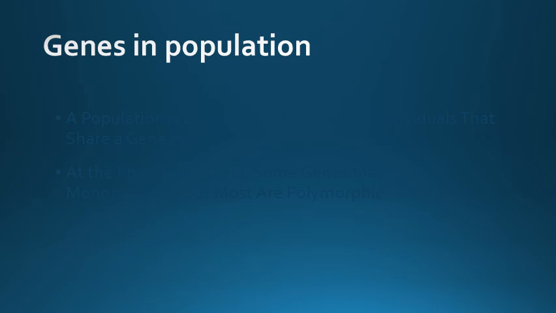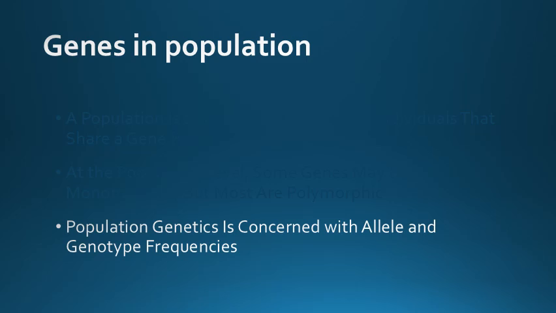Up to here we have discussed two things. Now the last thing in the gene population is that population genetics is concerned with allele and genotype frequency. As we have seen, population geneticists want to understand the prevalence of polymorphic genes within a population.